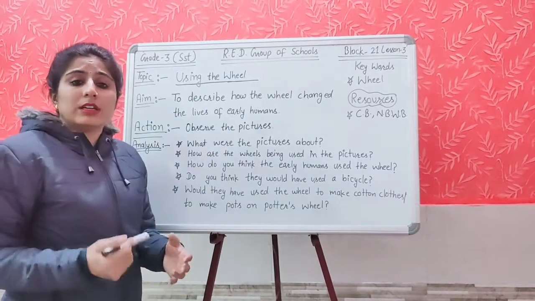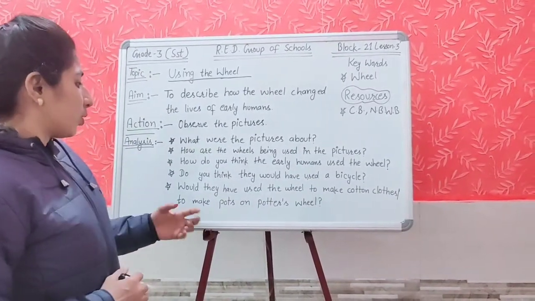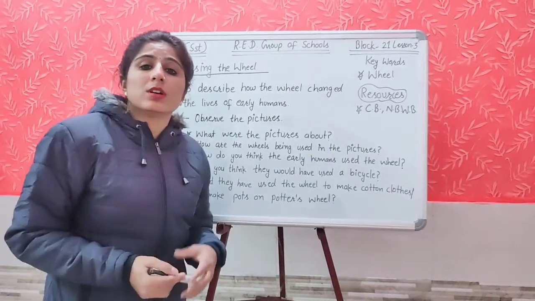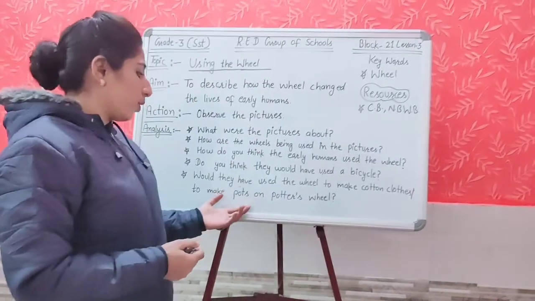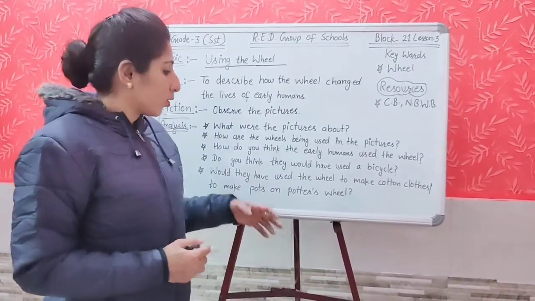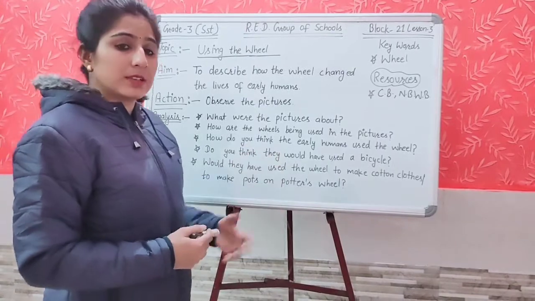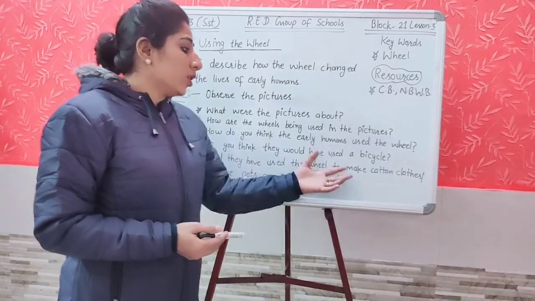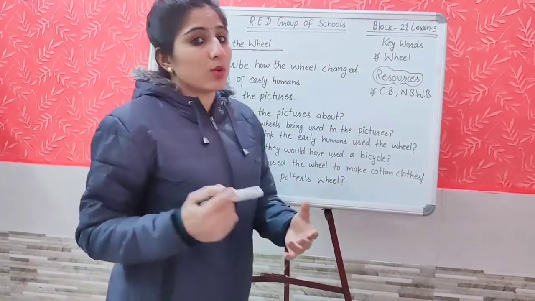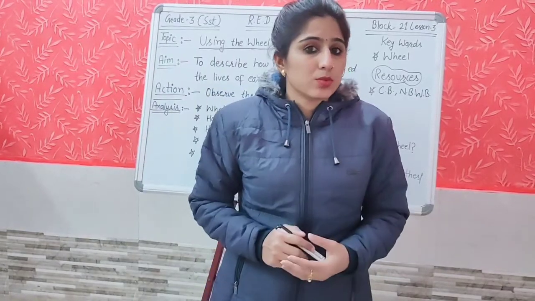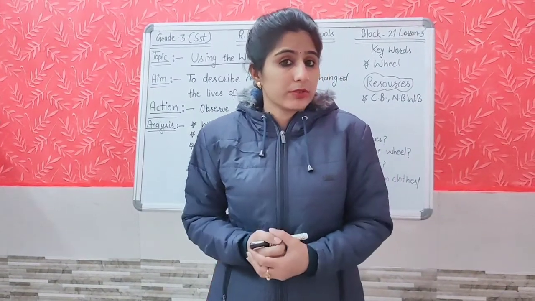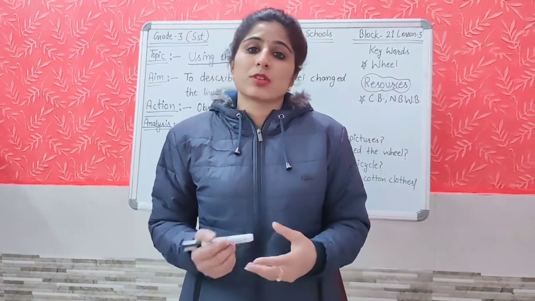As we have learned about the early humans, according to us, early humans used the wheel to make pots on a potter's wheel. They were not using the wheel to ride a bicycle and to make cotton clothes. And one more thing, they used the wheels to carry loads.